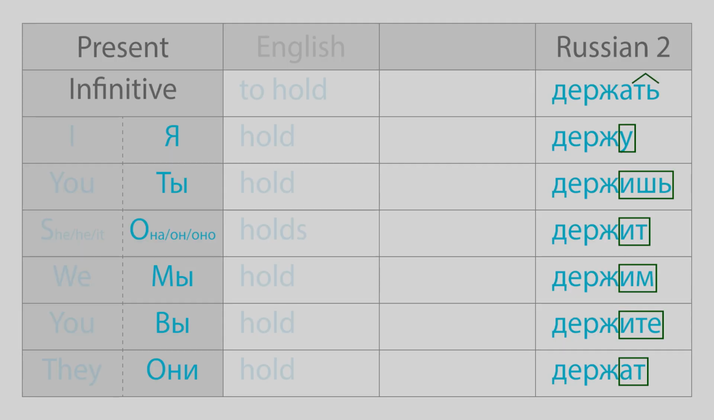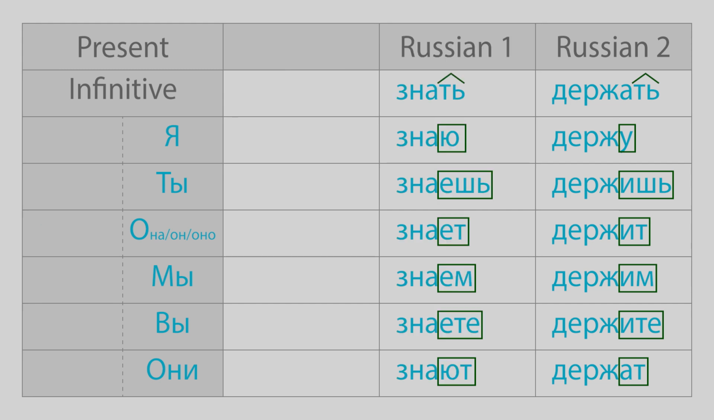Another verb. This time it is "держать," which stands for the English "to hold." Different letters in the endings this time. Why is this? Different Russian verbs conjugate with different endings, and the rules are very complex. We'll go through it in detail another time. For now, let's switch to the next grammatical category, tense.